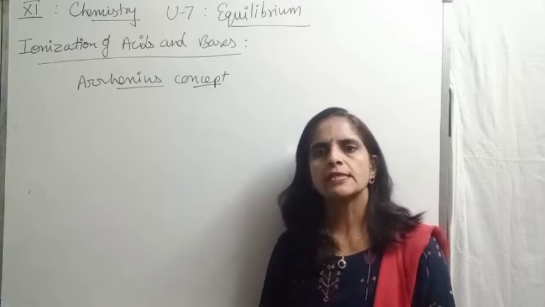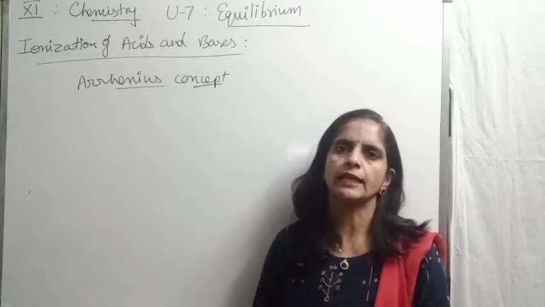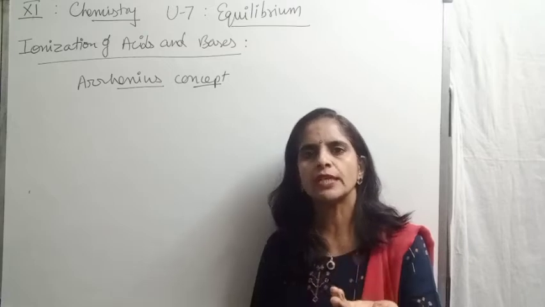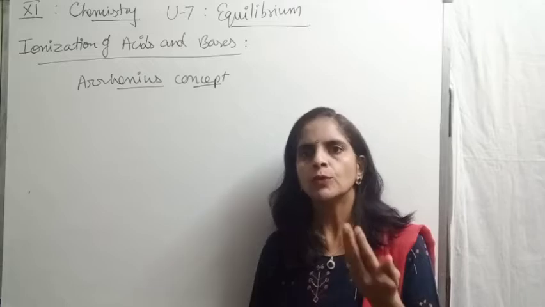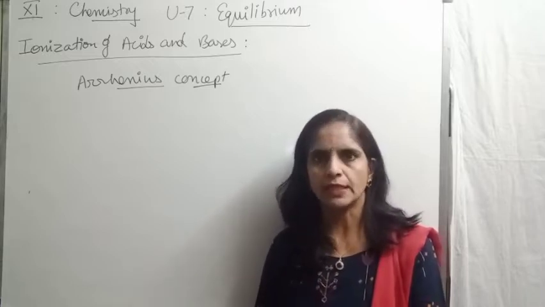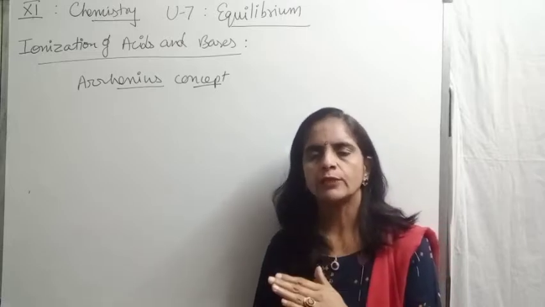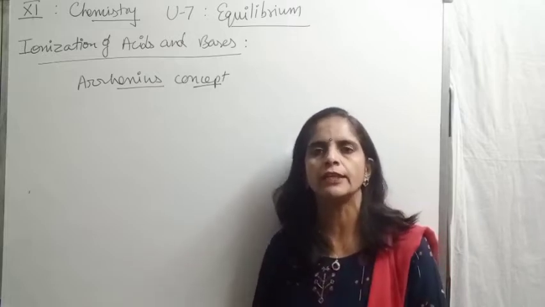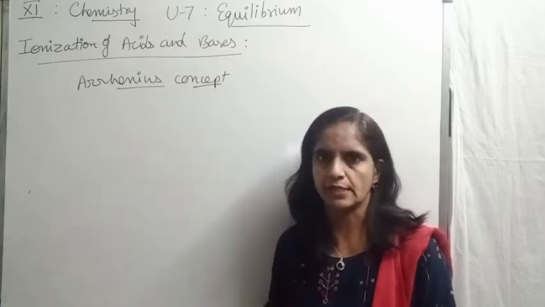So according to this, acid is the substance which gives hydrogen ion in aqueous medium. Very simple: the more hydrogen ions, the stronger the acid. Similarly, the more hydroxyl ions, the stronger the base. So a strong acid is an acid which is almost 100% dissociated in its aqueous medium, depending on the Arrhenius concept.